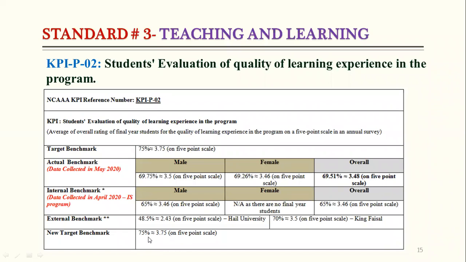Why is there no change? Because if we see the actual benchmark, that is 69.51%, it means we did not achieve our target. The target was 75%, but our actual benchmark is 69.51%. So we did not achieve it. That's why we keep the new target benchmark the same as the target benchmark. If our target is achieved, then we can increase the new target benchmark.